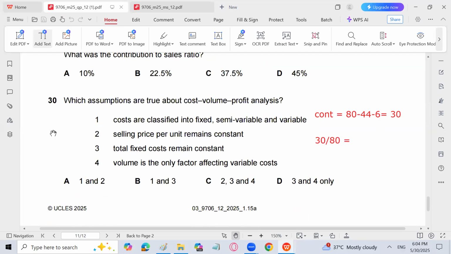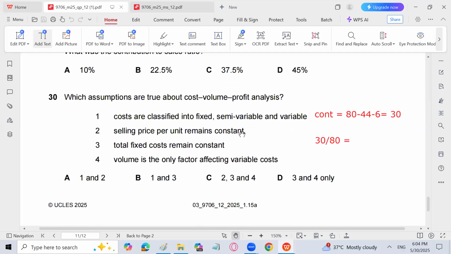Next, which assumptions are true about cost volume profit analysis? Remember that all the assumptions which are taken in cost volume profit analysis will also be taken for break-even analysis. They come in both, right?